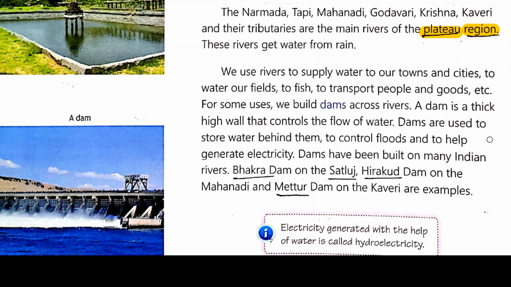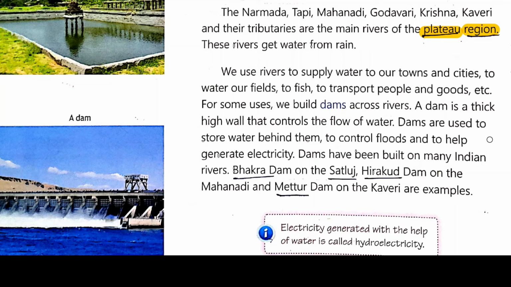For some uses, we build dams across rivers. बहुत सारे जगह में डैम बिल्ड किया गया है ताकि across the river we can store water. A dam is a thick high wall that controls the flood of water. It is the dam which controls the water during the flood. Dams are used to store water behind them. जब फ्लड आता है, बाढ़ आता है, तो वाटर का फ्लो ये डैम्स कंट्रोल करते हैं. So they are used to store water behind them, and they help to generate electricity.